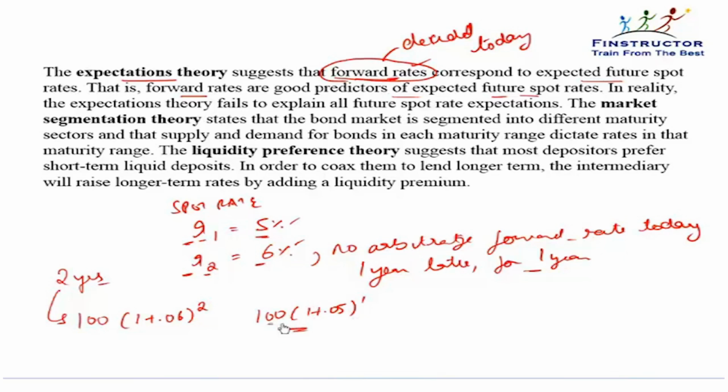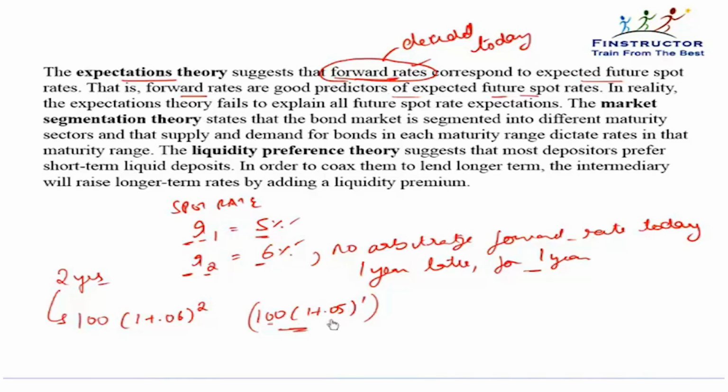I needed $100 for 2 years, but I still went ahead and borrowed for just 1 year. If that is the case, then 1 year later this amount has to be repaid, or 1 year later I'll have to borrow again for a period of 1 more year, because originally I wanted the money for 2 years. So this entire amount, $105 or 100 into 1.05, I will borrow for 1 more year.